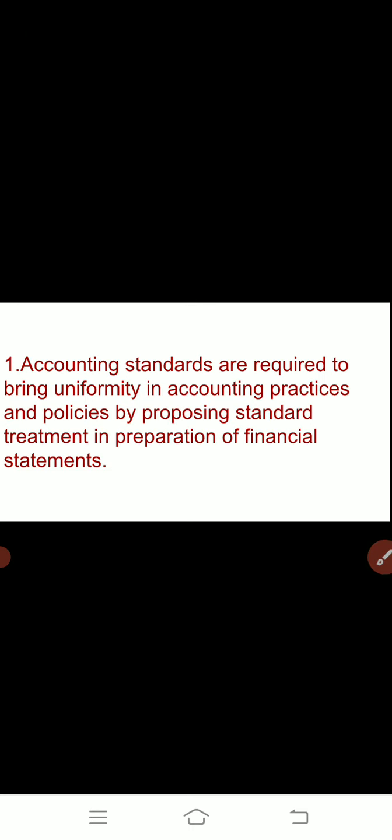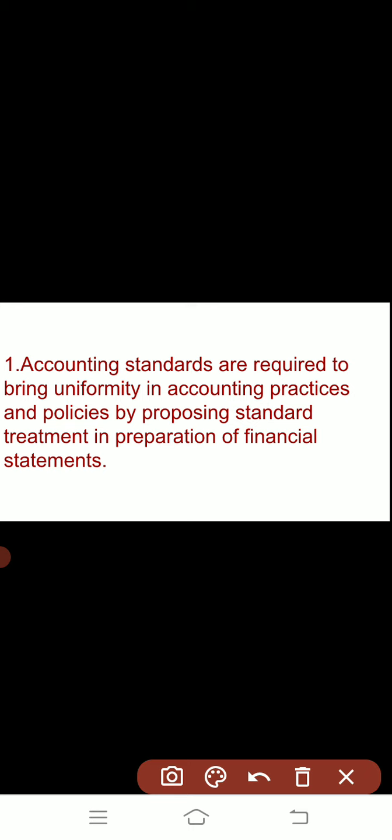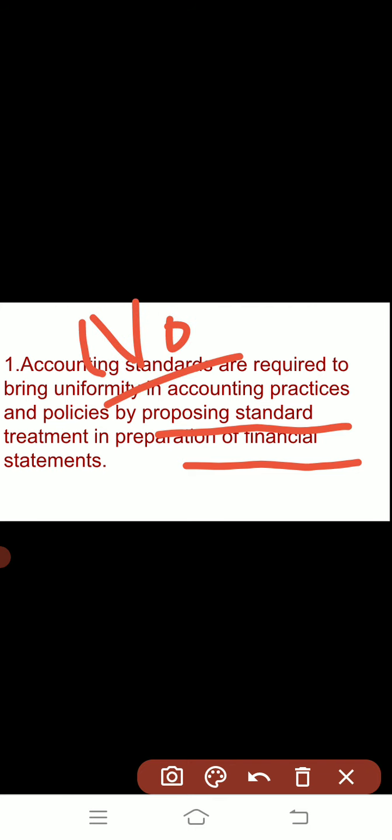Now we will discuss the objectives of accounting standards, that is, why they are prepared. First, accounting standards are required to bring uniformity in accounting practices and policies by proposing standard treatment in the preparation of financial statements. When GAAP, generally accepted accounting principles, were issued, there was no uniformity in the financial statements because of differences in the adoption of policies.